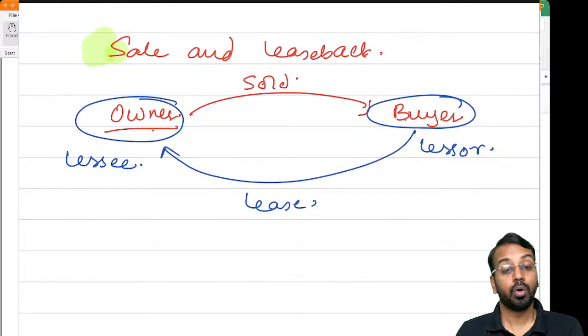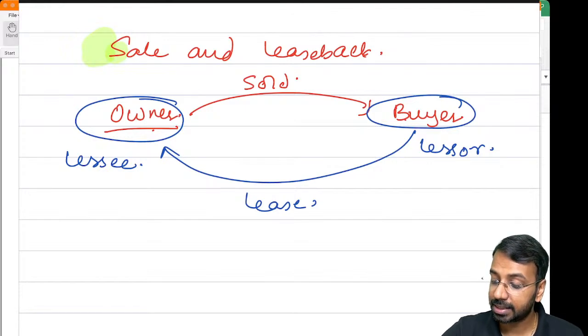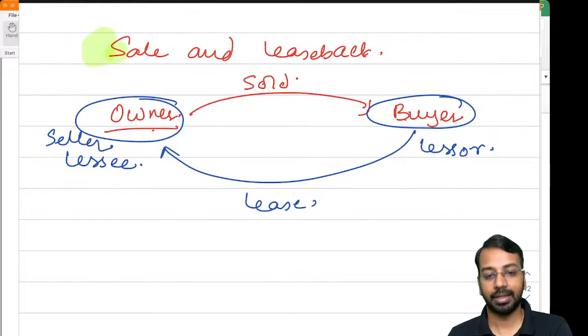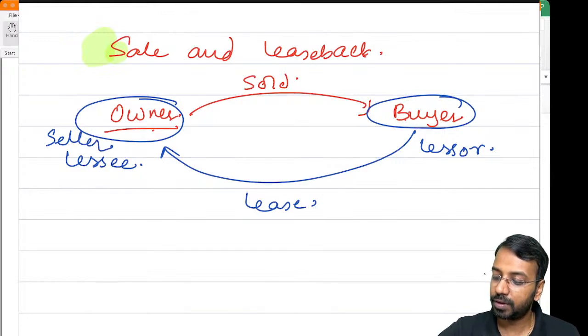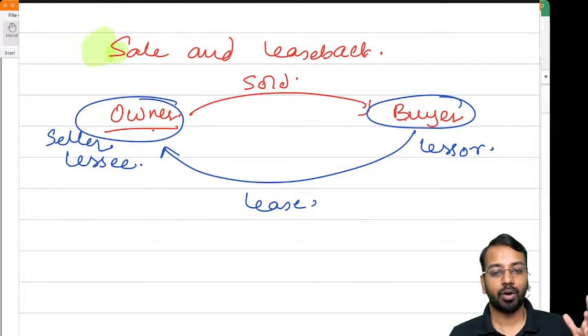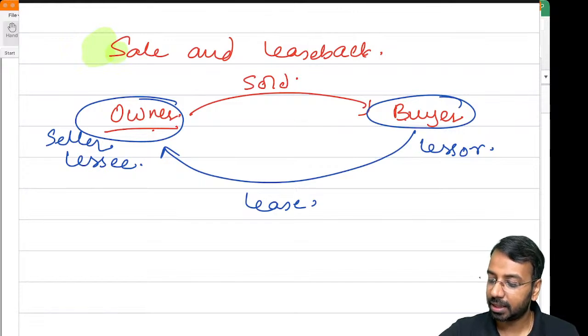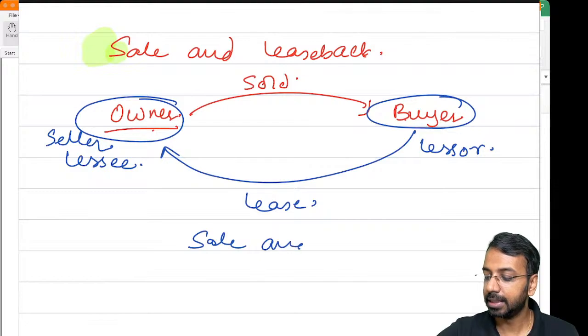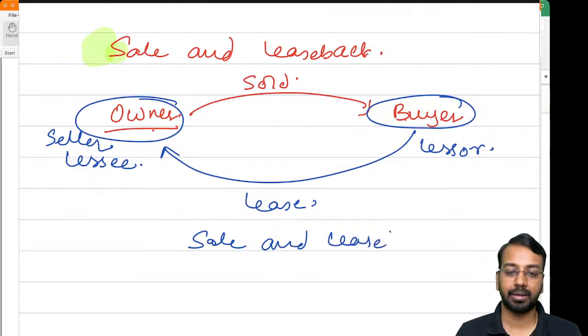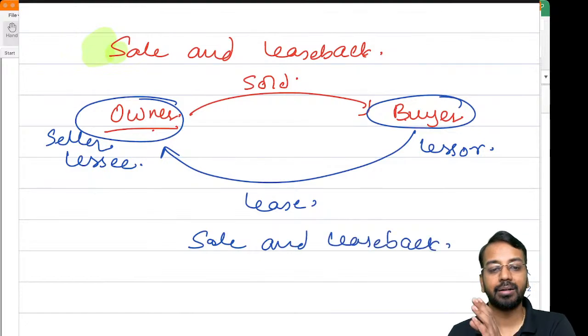So there is an owner who is the lessee, we call it seller lessee, and the buyer became the lessor, and there is a lease. So if on one leg there is a sale transaction and on the other leg there is a leaseback transaction, we say that it is a sale and leaseback transaction.